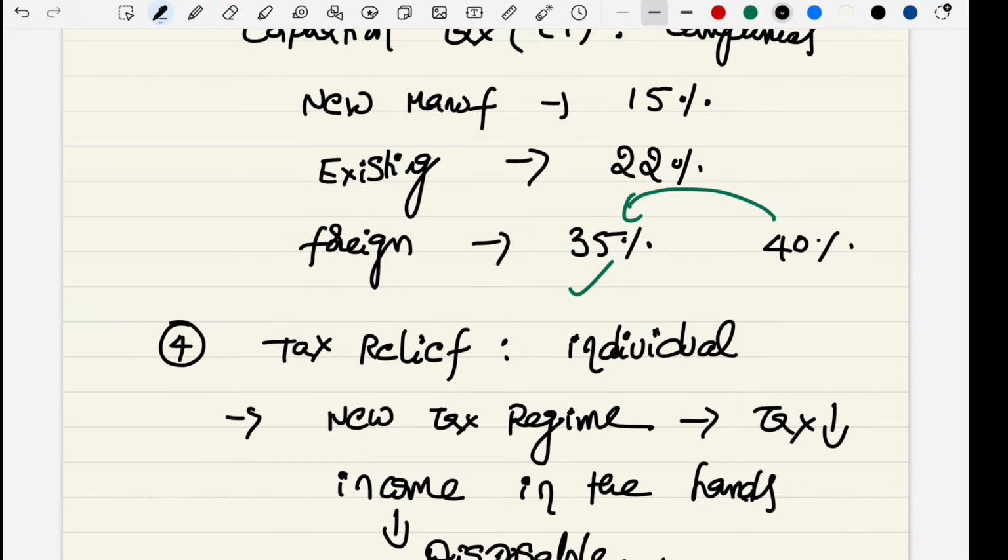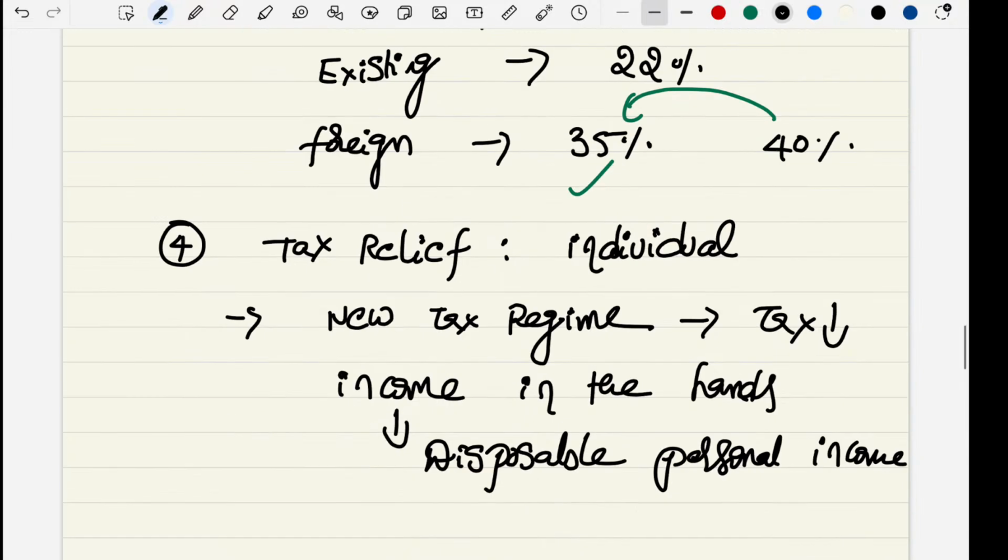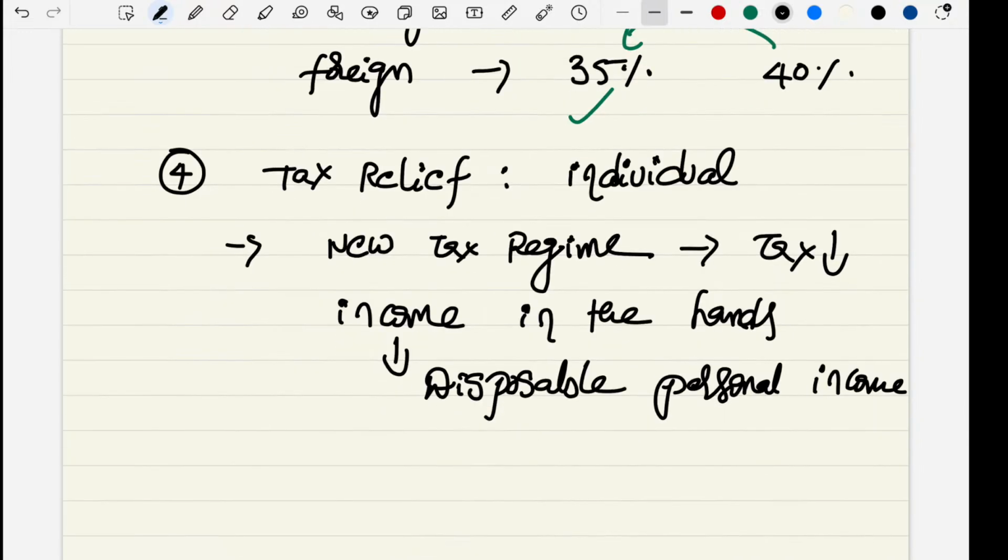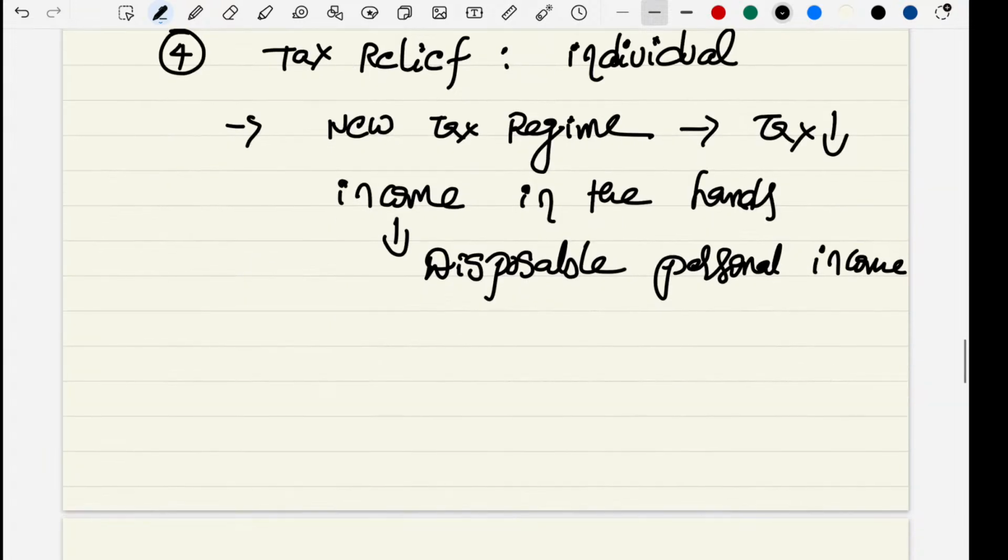When disposable personal income increases, people are going to spend. Finally, it is the circulation of economic activities. So this is broadly what the government of India is presently doing, right?